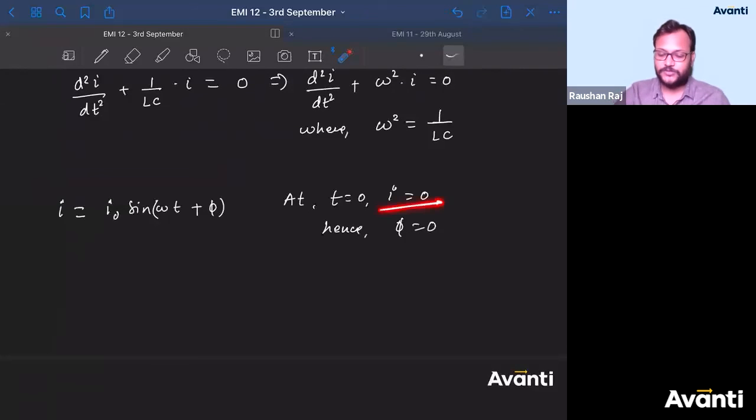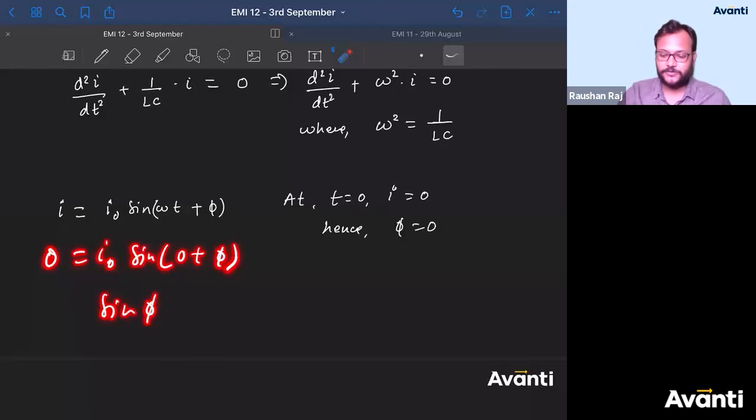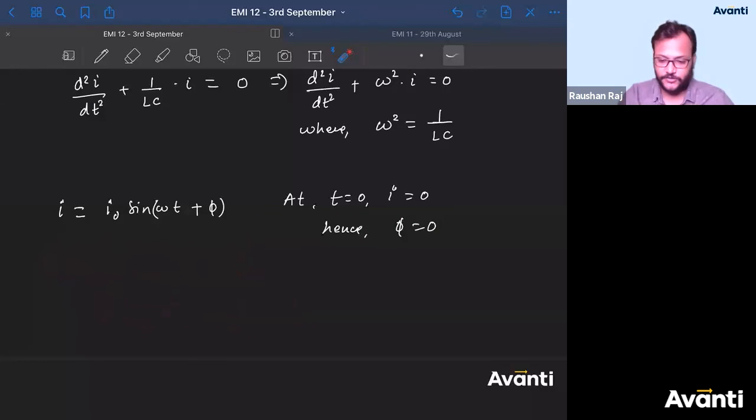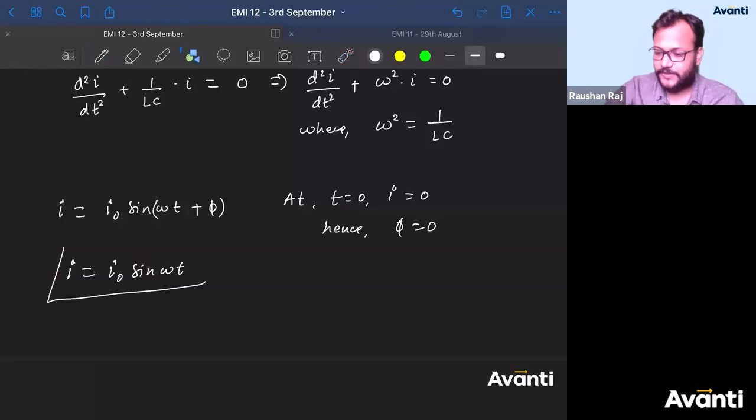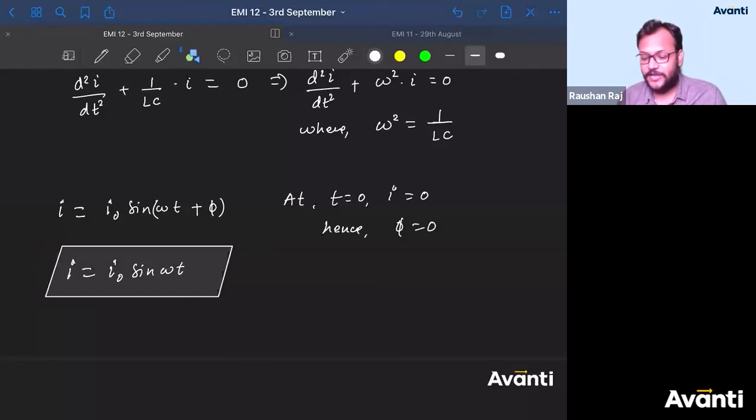How? 0 is equal to I naught into sine of 0 plus phi. So sine phi must be 0, so phi must be 0. That is why I'll say phi is 0. So finally, I can be written as I naught into sine omega t. Now guys, tell me, didn't we get this current as a sinusoidal function? The value of current in this circuit will change periodically following the sine function.